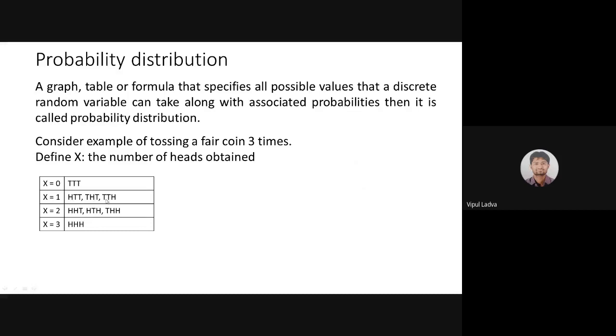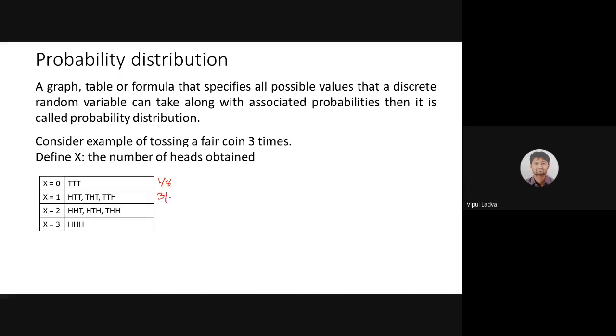In the 3 favorable outcomes for x equals 1, each has one H. Likewise for 2 and for 3. Now, the probability when x equals 0 is surely 1 by 8, because if I'm tossing 3 coins at a time, the sample space contains 2 raised to 3 possible outcomes, and 2 raised to 3 is 8. So favorable upon total cases, 1 by 8, is the probability.